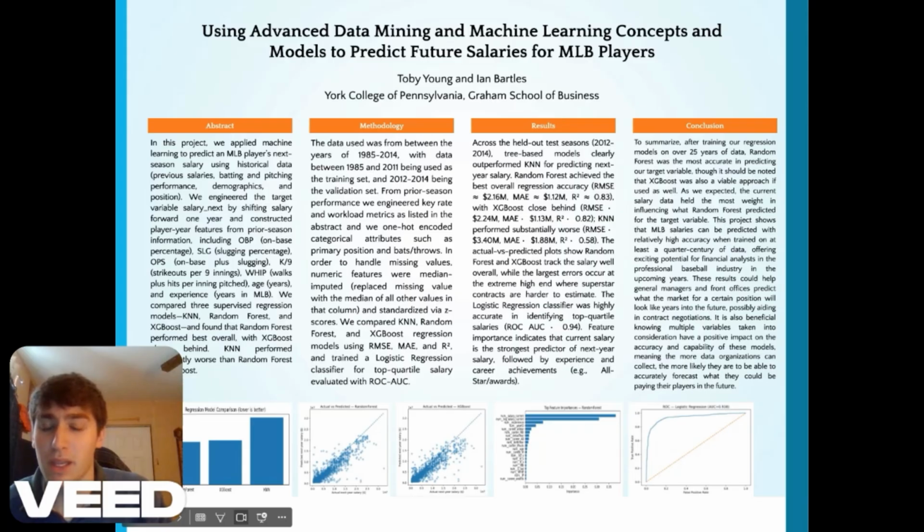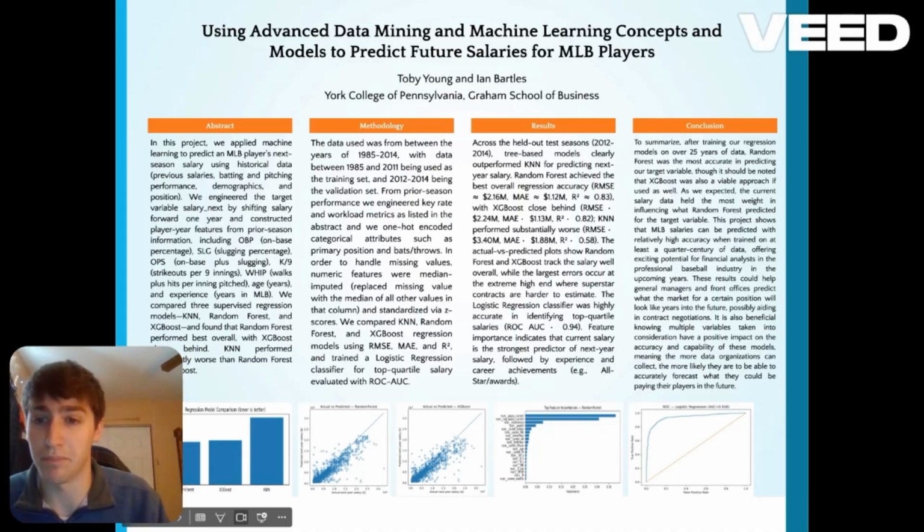Ks per nine, which is a pitching statistic, which is just how many strikeouts a pitcher gets per 9 innings on average. WHIP, which is walks plus hits per inning pitched. So this is also a pitching statistic. It's going to add your hits and your walks into one. Age in years, and then the experience in the MLB in years as well.